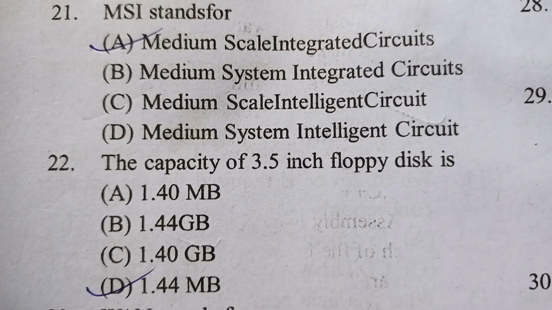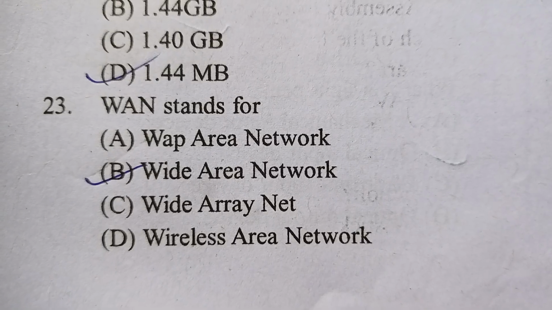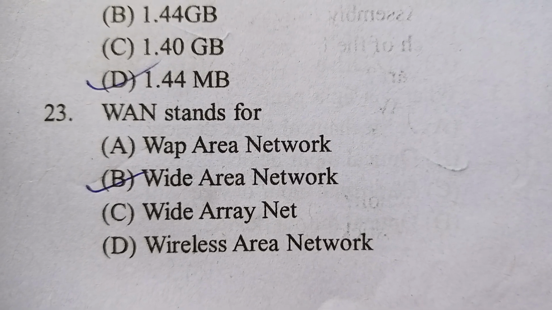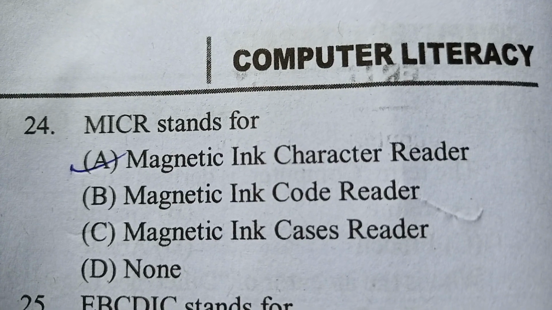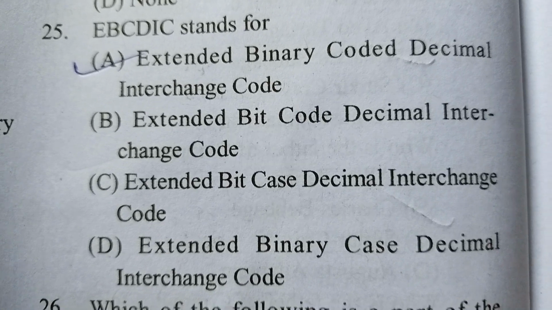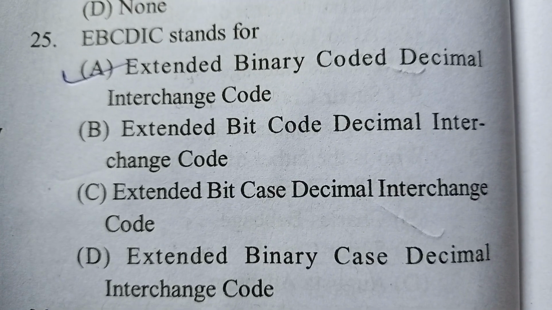The capacity of a 3.5-inch floppy disk is 1.44 MB. WAN stands for Wide Area Network. MICR stands for Magnetic Ink Character Reader. EBCDIC stands for Extended Binary Coded Decimal Interchange Code.